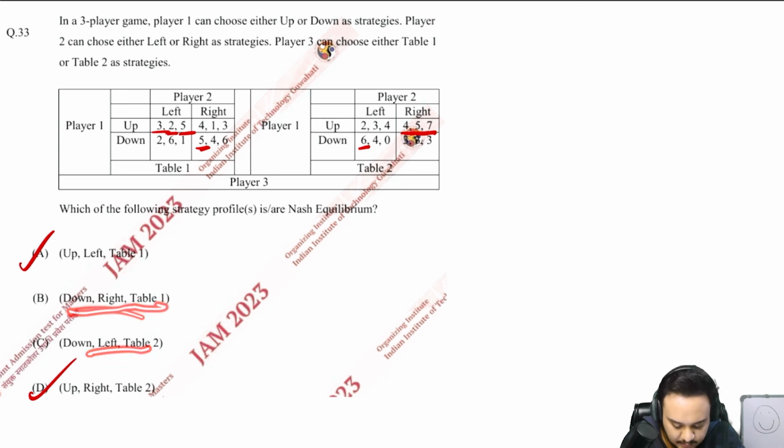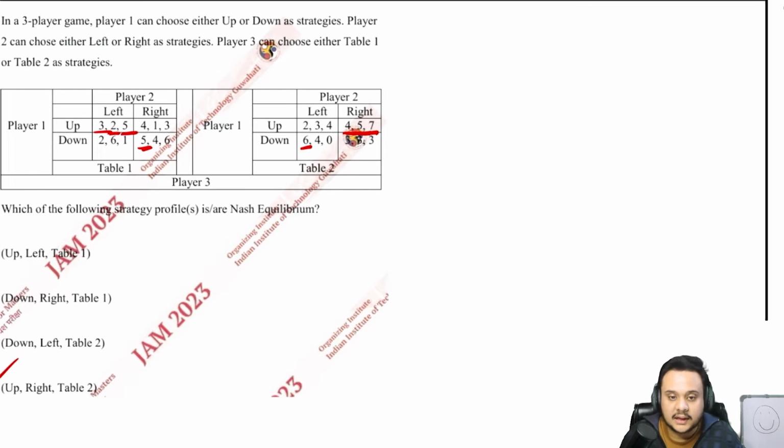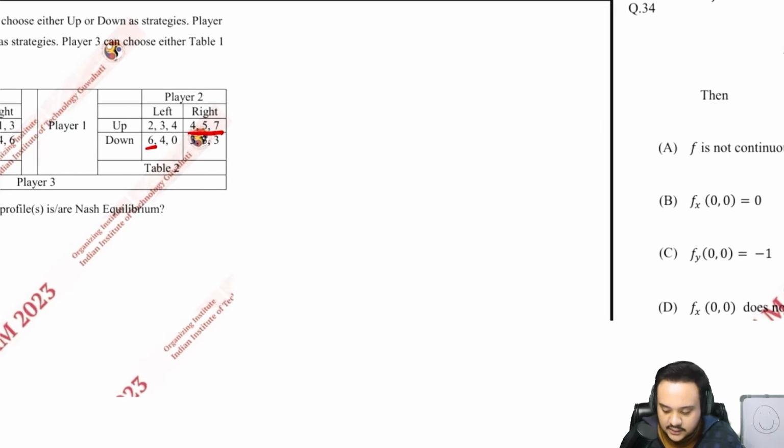Down, right and table 1 was not a Nash equilibrium. You can see that clearly. If this guy goes down, this is more than 4, so obviously not. You can check that for yourself. A and D are your answers. Okay, let us move on.